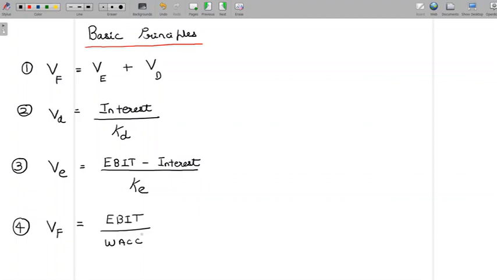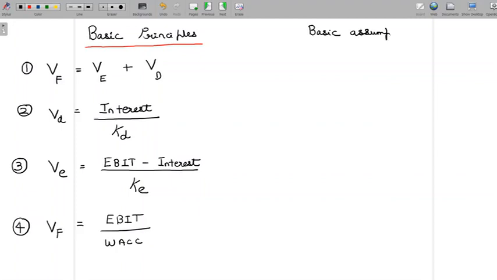So these are four very important principles that we would be looking at and understanding before we look at the concepts involved. And in addition to these four principles, there are going to be some basic assumptions that are also important for us to understand.